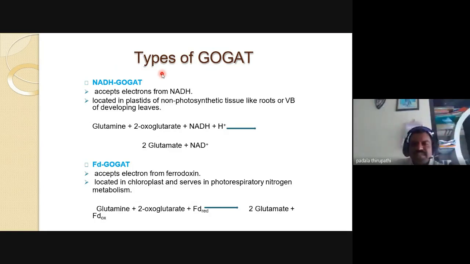So we remember and recollect this information, that is NADH. Here, the types of GOGAT: the first one is NADH GOGAT, the second one is FD GOGAT. The first one, NADH GOGAT, accepts electrons from NADH and is located in plastids of non-photosynthetic tissue like roots or vascular bundles. VB means vascular bundles of developing leaves.